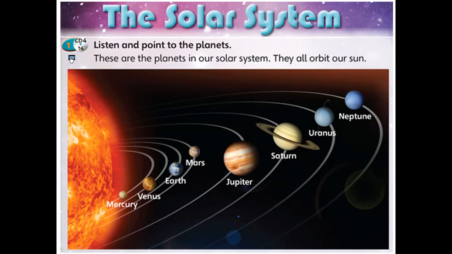These are the planets in our solar system. They all orbit our sun.